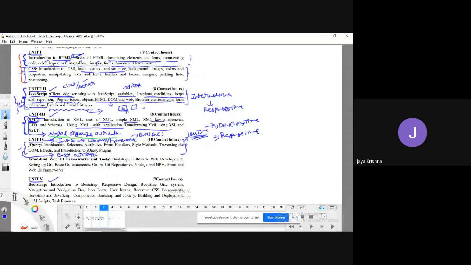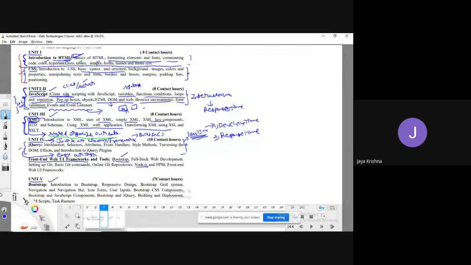Okay, fine. Next, second part of the fourth unit, front-end web UI frameworks, like Bootstrap, Node.js. These are all various kinds of UI frameworks. UI means user interface framework. Frameworks means these are all predefined methods.